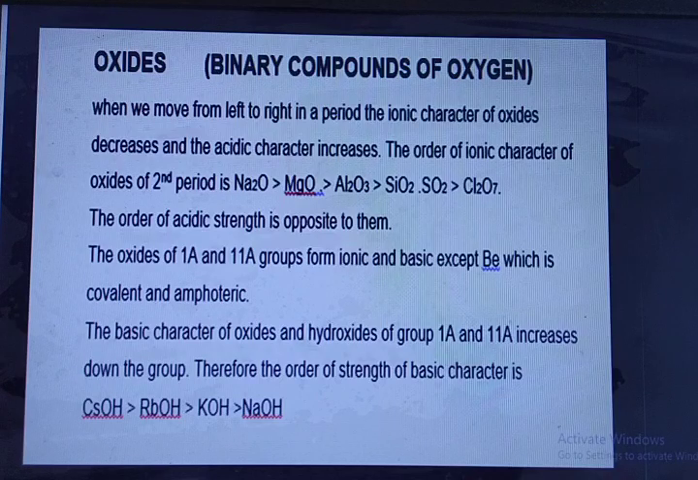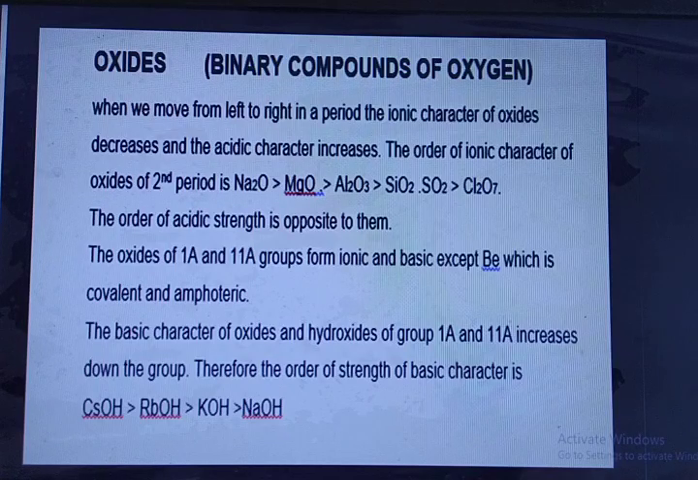Oxides, binary compounds of oxygen. When we move from left to right in a period, the ionic character of the oxide decreases and the acidic character increases. The order of ionic character of the oxides of the third period is: sodium oxide is greater than magnesium oxide, is greater than aluminum oxide, is greater than silicon oxide, is greater than sulfur dioxide, is greater than chlorine oxide. The order of acidic strength is opposite to this.